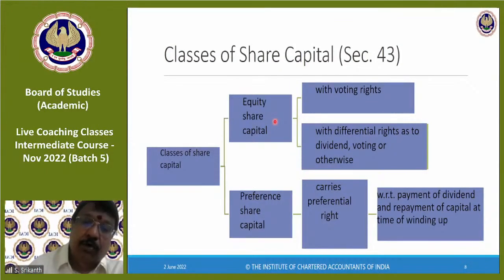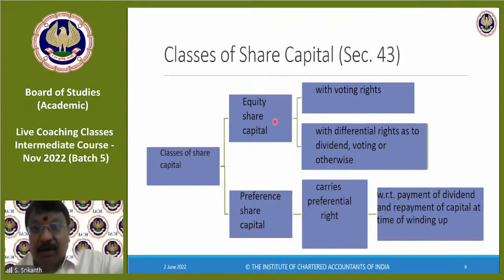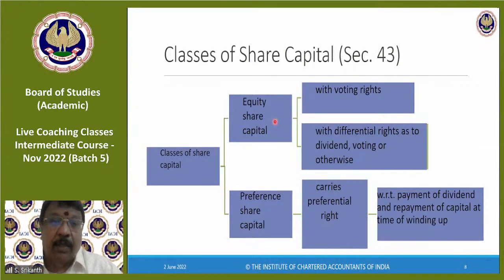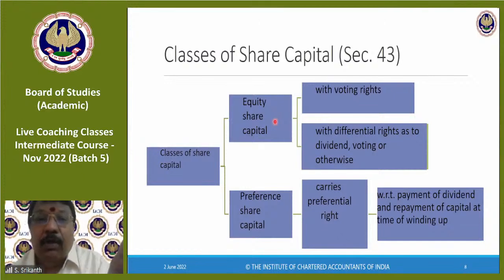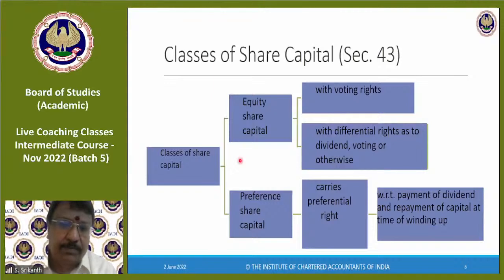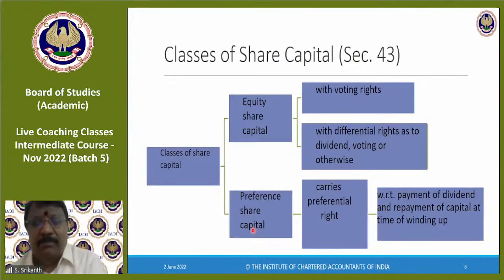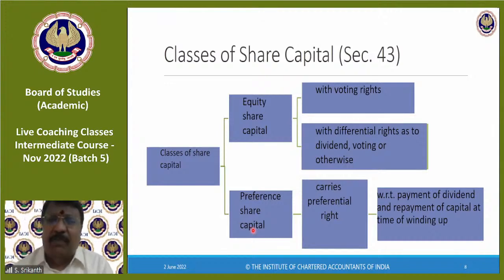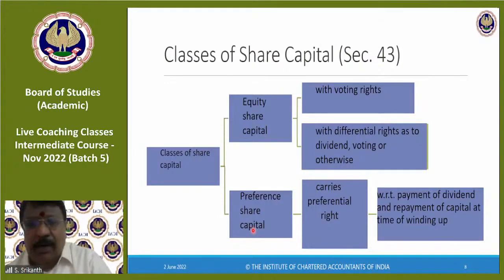So voting right may be restricted. It is possible to issue equity shares with differential rights as to dividend, voting, or otherwise. There is an elaborate procedure for that, which we will see. Preference share capital, which we saw already, carries preferential rate of dividend payment, etc.